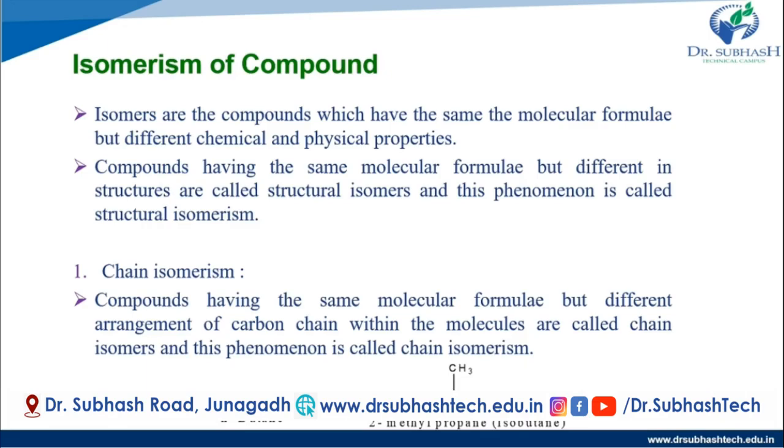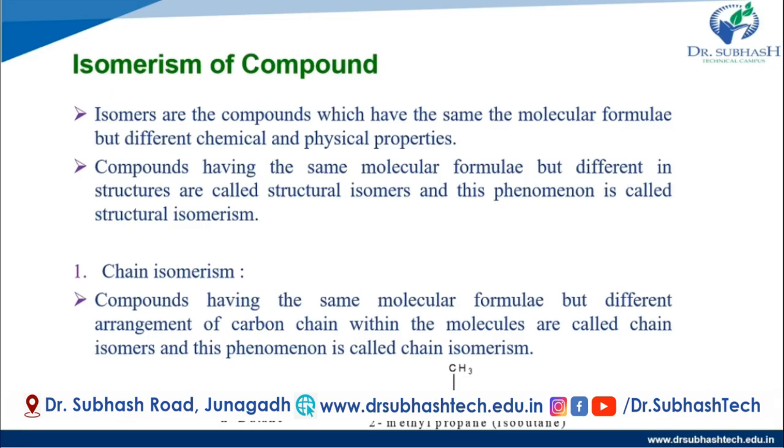In this there are 5 types of isomerism. First one is chain isomerism, then position isomerism, tautomerism, metamerism, and functional isomerism. These are the 5 isomerisms of organic compounds. So here, the first one is chain isomerism.